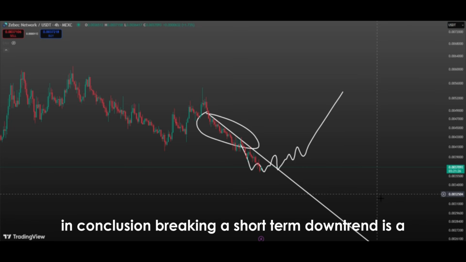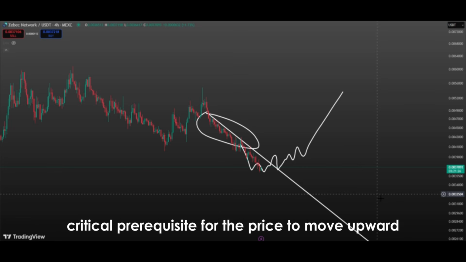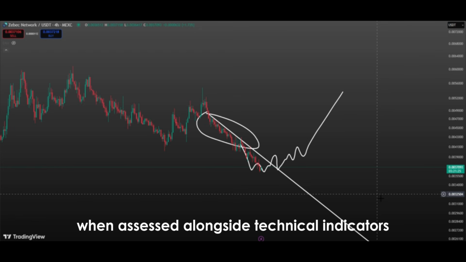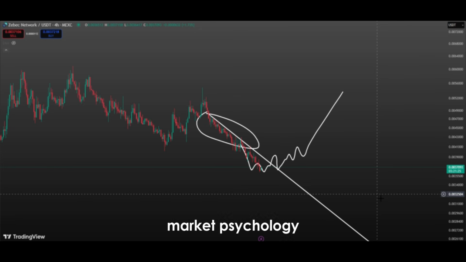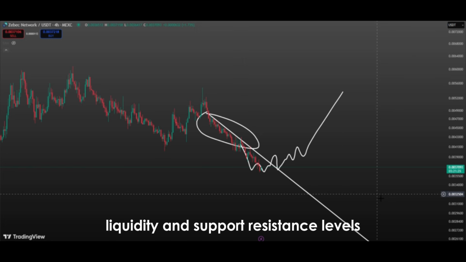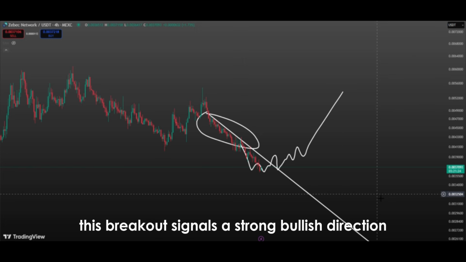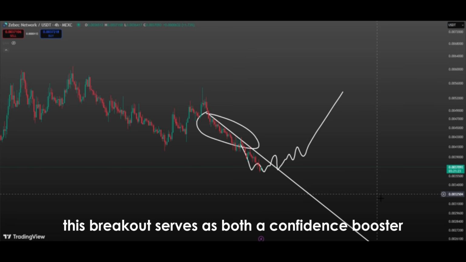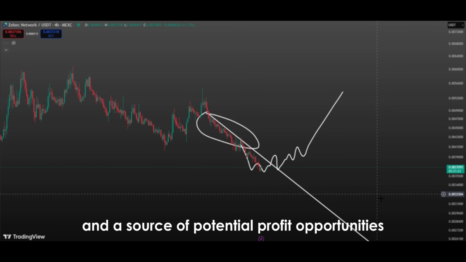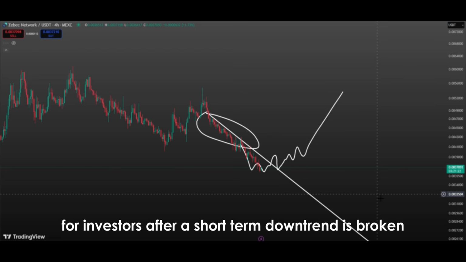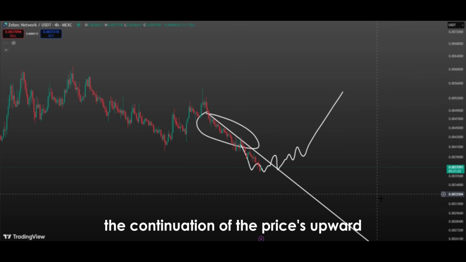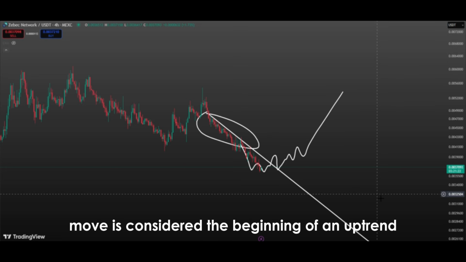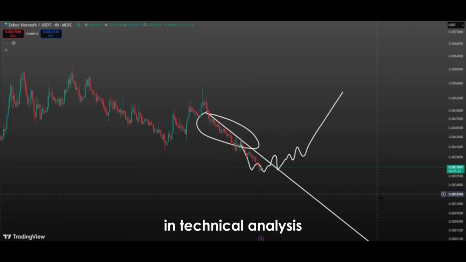In conclusion, breaking a short-term downtrend is a critical prerequisite for the price to move upward. When assessed alongside technical indicators, market psychology, liquidity, and support resistance levels, this breakout signals a strong bullish direction. Moving above the trend line clearly shows that buyers are gaining strength and selling pressure is decreasing. This breakout serves as both a confidence booster and a source of potential profit opportunities for investors. After a short-term downtrend is broken, the continuation of the price's upward move is considered the beginning of an uptrend in technical analysis and serves as an important reference point for strategic decision-making.